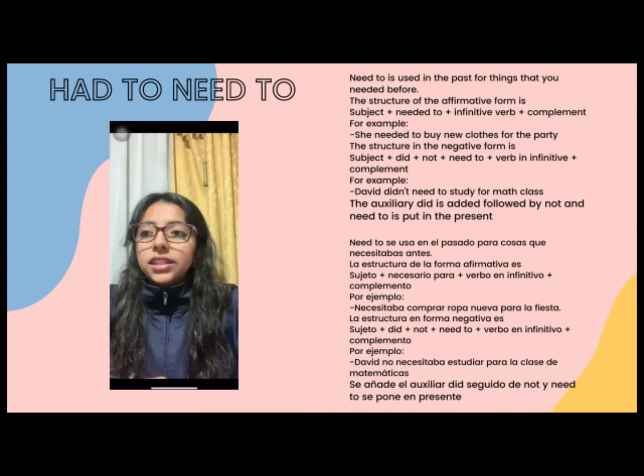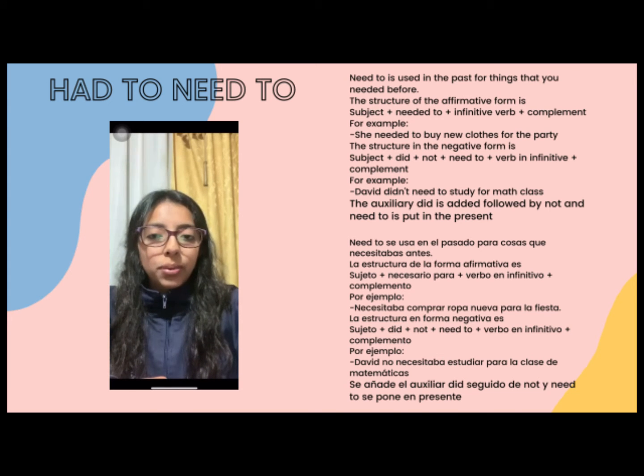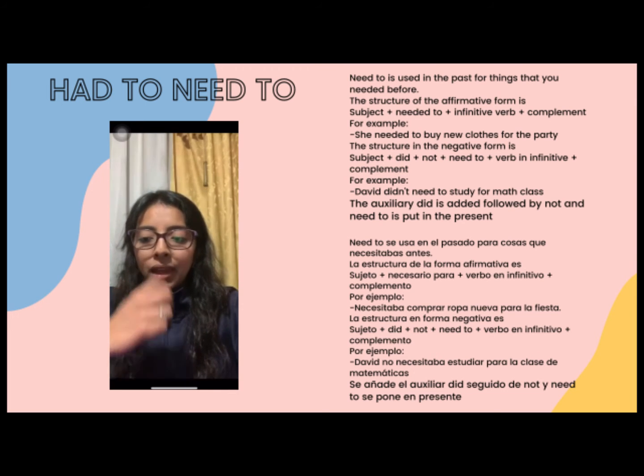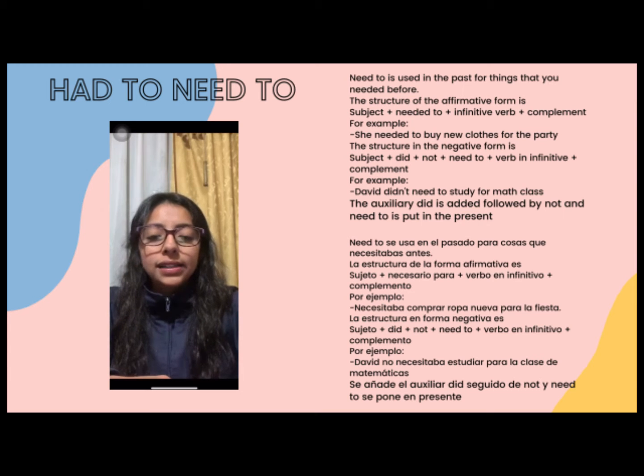For example, she needed to buy new clothes for the party. The structure in a negative form is subject plus did plus not plus need to plus infinitive verb plus complement. For example, David didn't need to study for math class. In the negative form, the auxiliary did is added, followed by not.